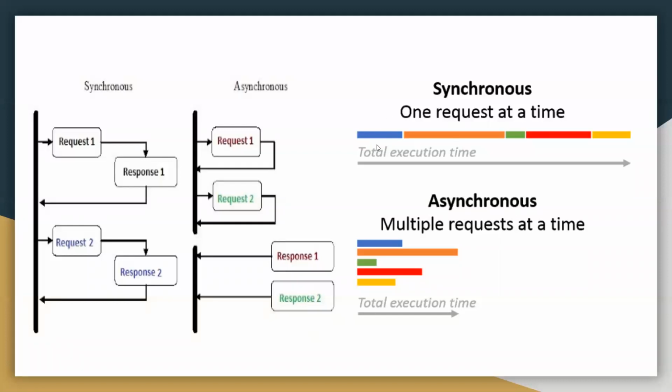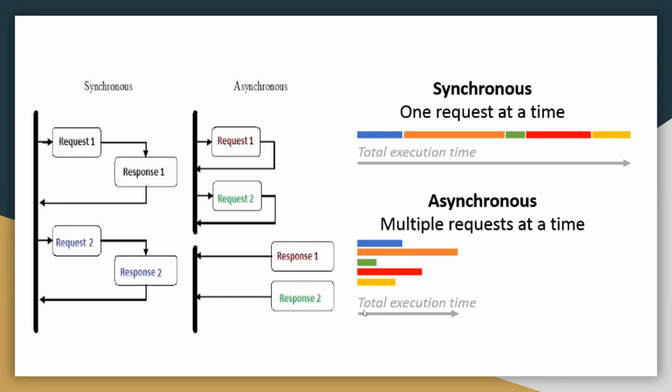So obviously the total execution time will be more in synchronous, because it will wait for the first request to be executed, and only then can we send a second request. But in asynchronous programming, we can send multiple requests at a time, and internally it will perform the operations, and whichever request completes is handled.